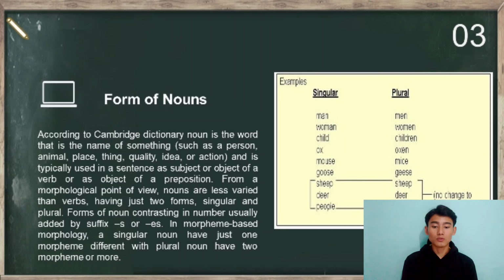Nouns have just two forms, singular and plural. Example, singular: man, woman, child, ox, mouse, goose. And plural: men, women, children, oxen, mice, geese.